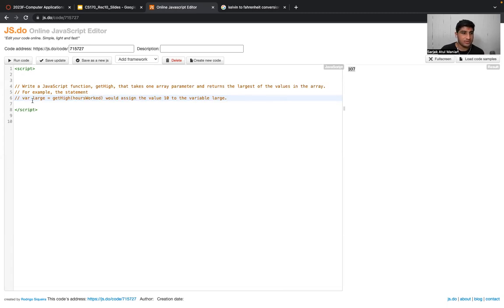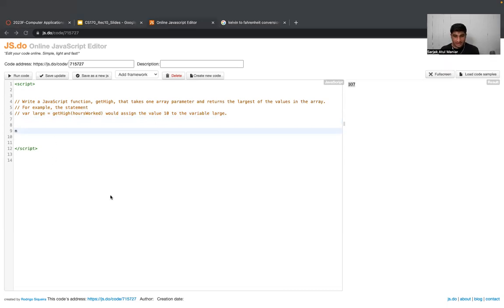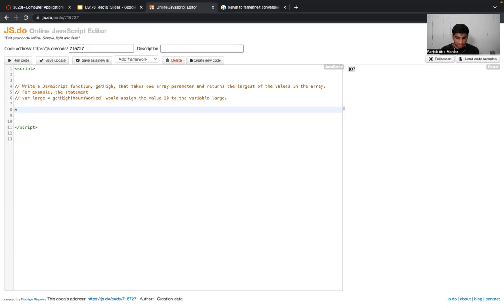For example, large equal to getHigh, this is just the function calling, and this is the parameter which is passed over here, and it would assign the value 10 to the variable large. That's fine. So what we can do here, for example, is create an array. Let me quickly create an array over here which we can pass. Let's say the name of the array is myArray, and I want to input some values over here.